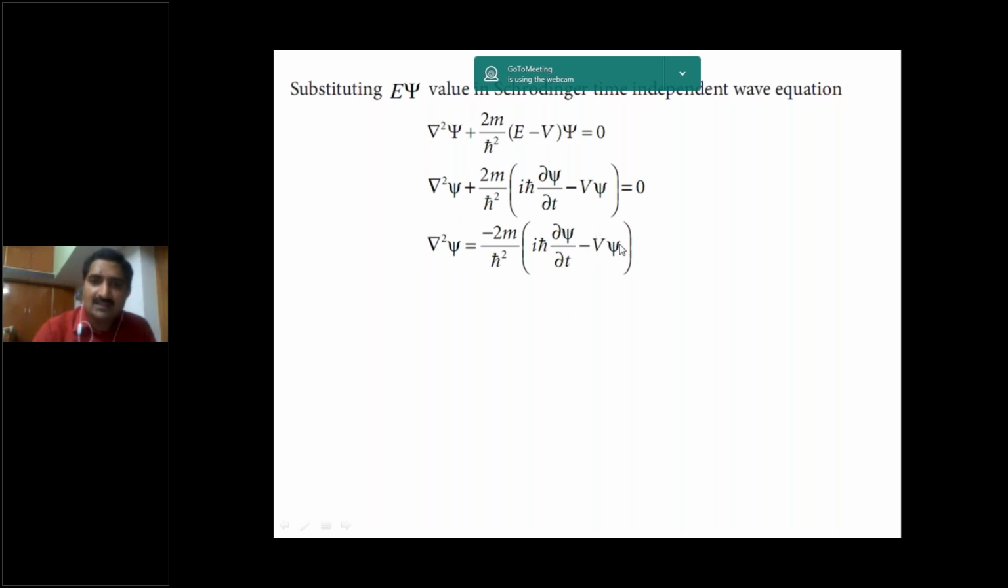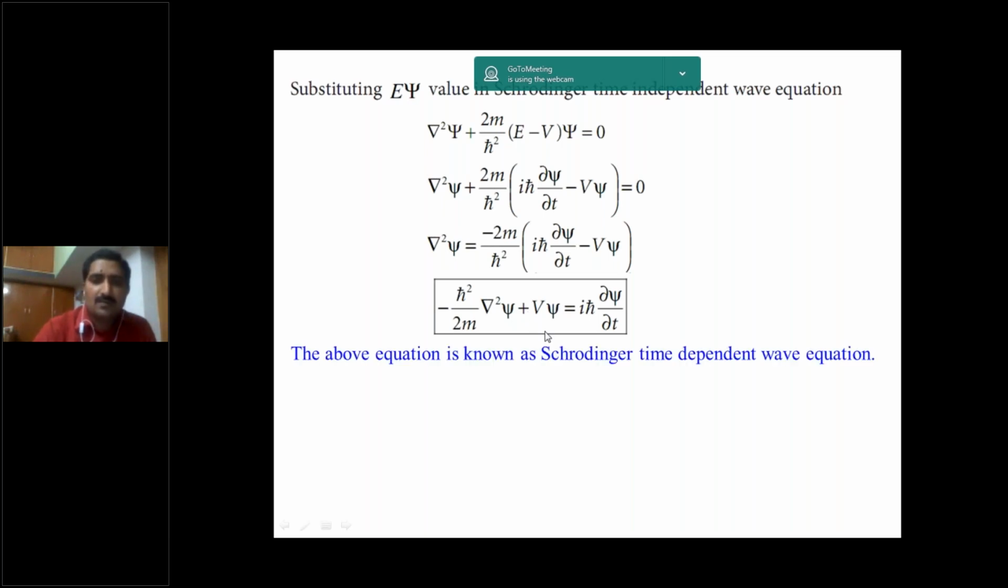So take this minus V psi to the left hand side. It becomes positive. So it can be written like this: minus h cross square by 2m into del square psi plus V psi is equal to i h cross into dou psi by dou t. So taken common as psi. Here the psi is a wave function.